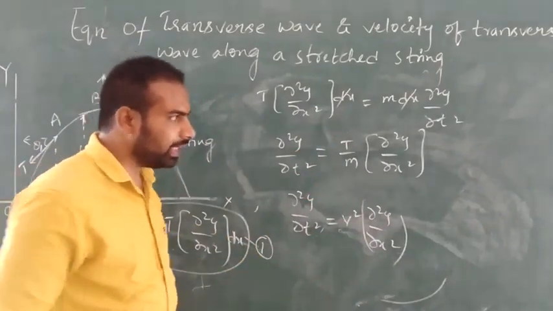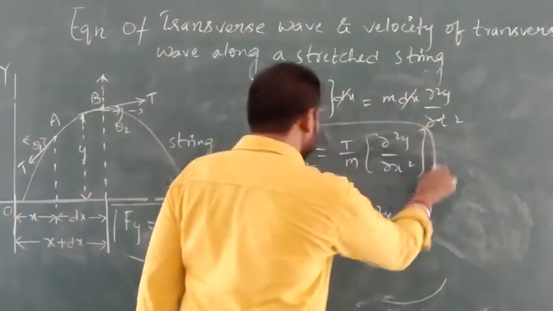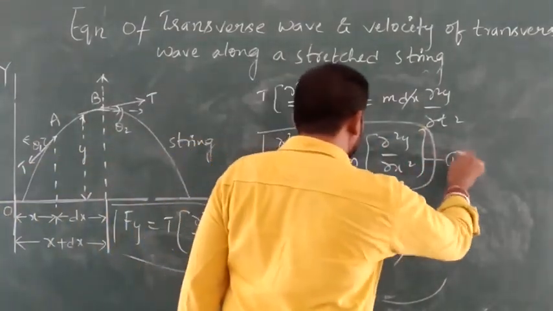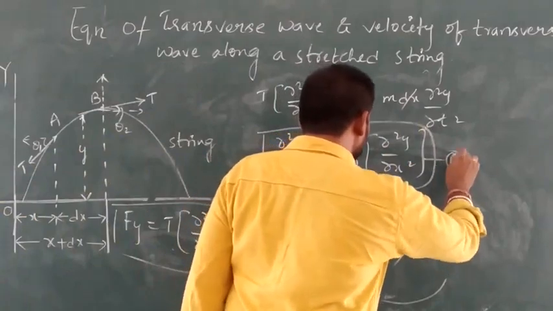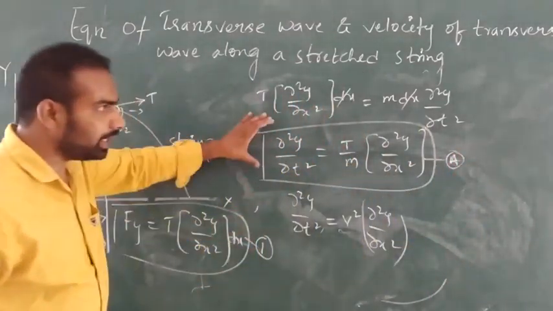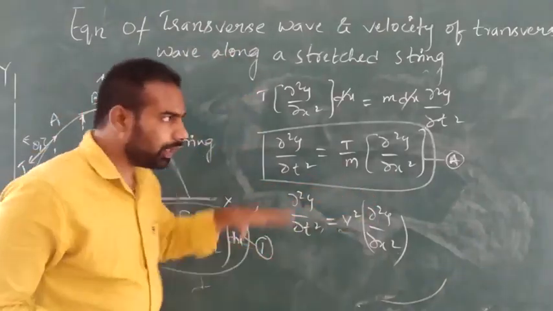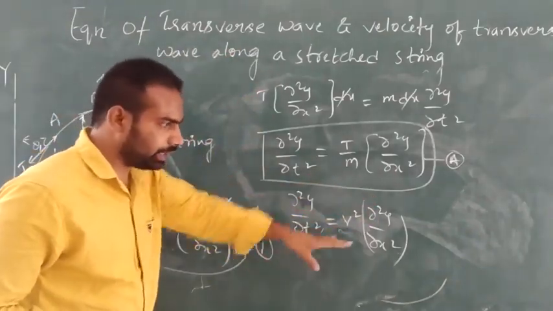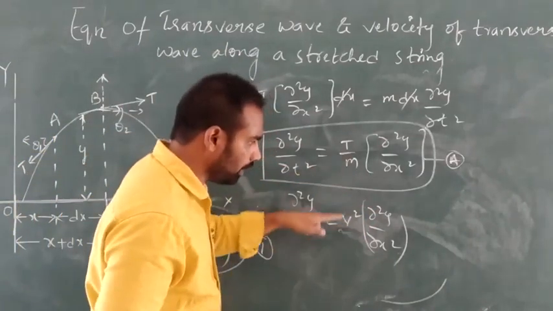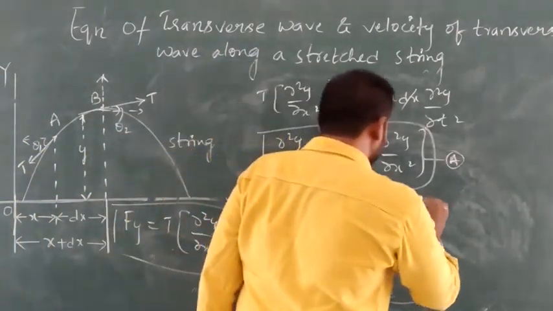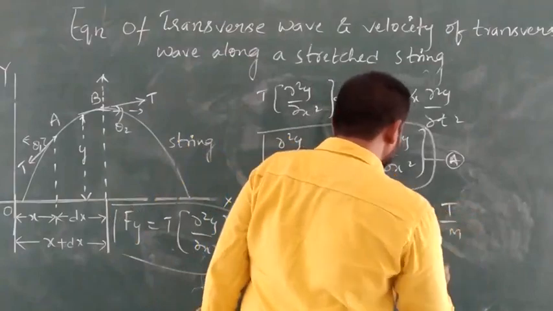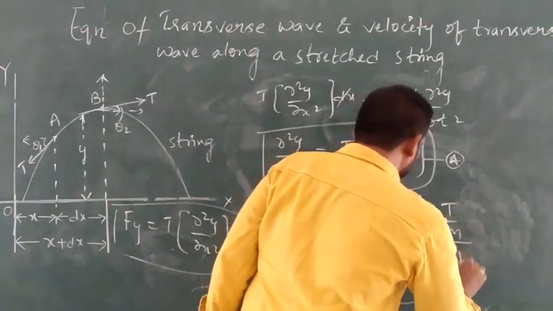Compare these two. This equation represents the transverse wave equation. When we compare it with the wave equation, we get v² is equal to T by m. Hence v is equal to root of T by m.